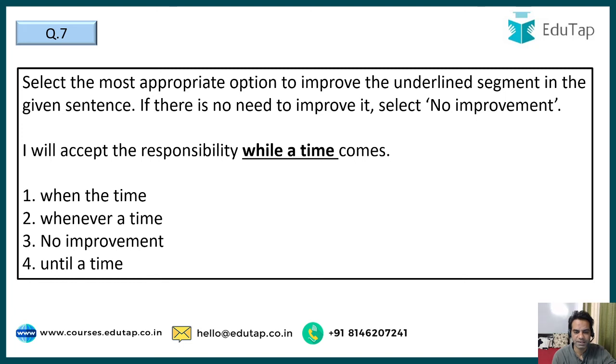Now we have to find the correct replacement for the underlined part. I will accept the responsibility while a time comes. Okay, so we have to find the replacement for this part. The options are when the time comes, whenever a time comes, no improvement, or until a time comes. So I think the correct option is when the time comes. When it is required, I will accept the responsibility. So when the time comes, that is the correct replacement. We do not use a time, and until a time is again wrong. So when the time comes. That is the correct answer here.